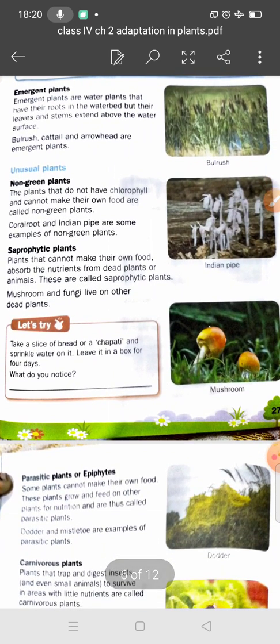Emergent plants are water plants that have their roots in the water bed, but their leaves and stem extend above the water surface.